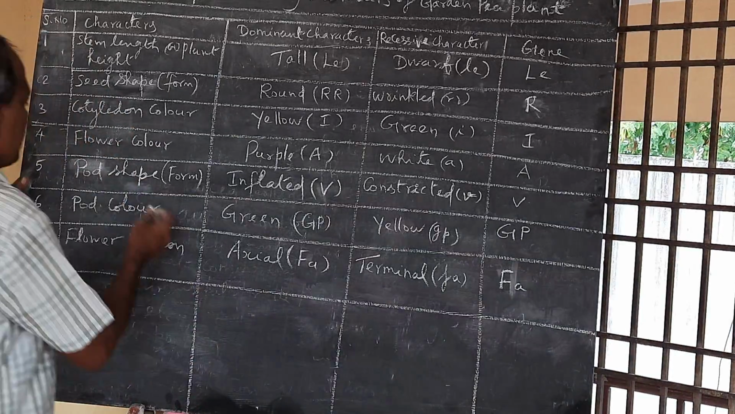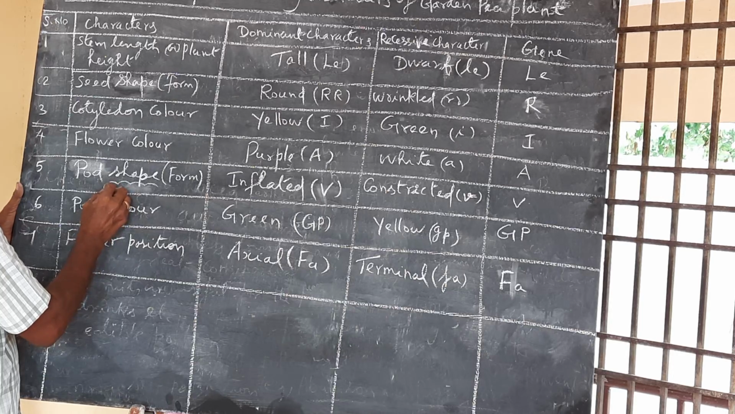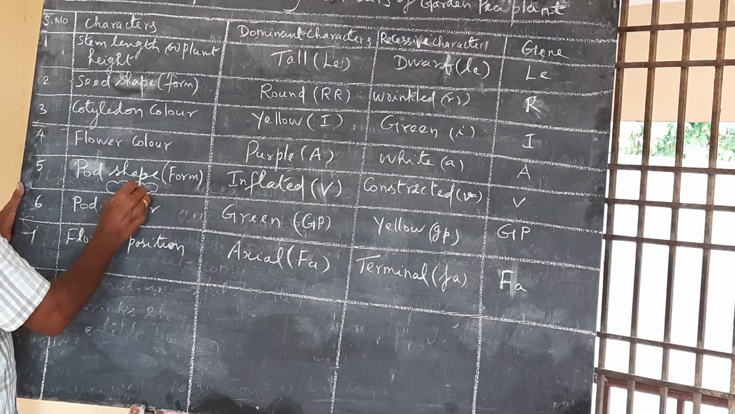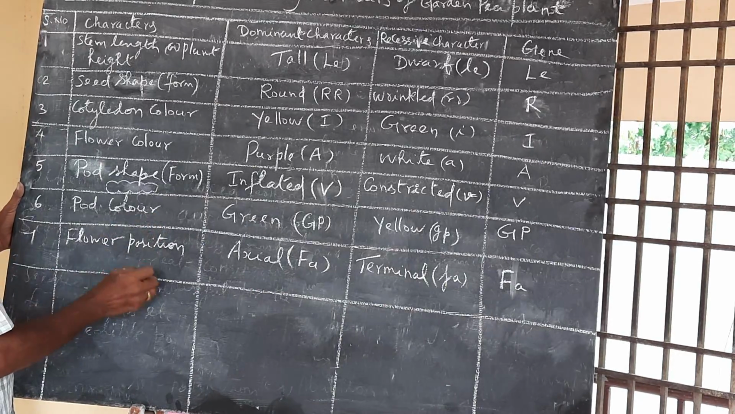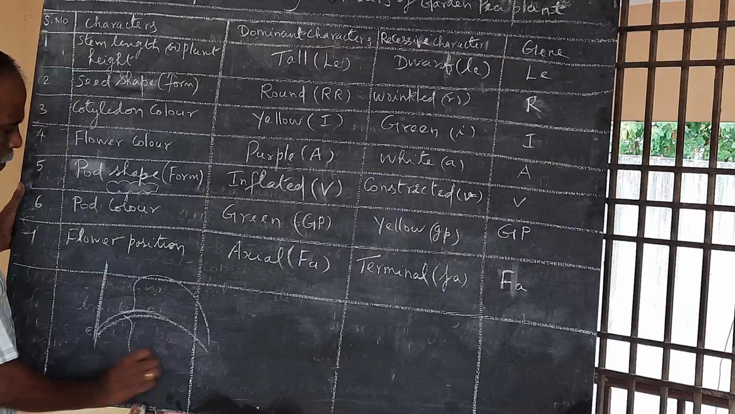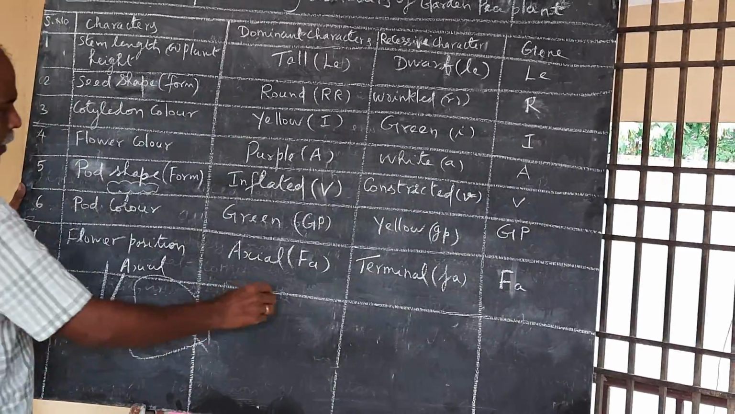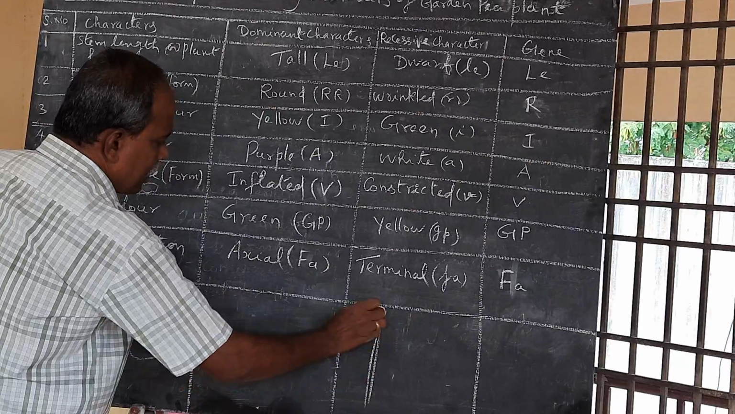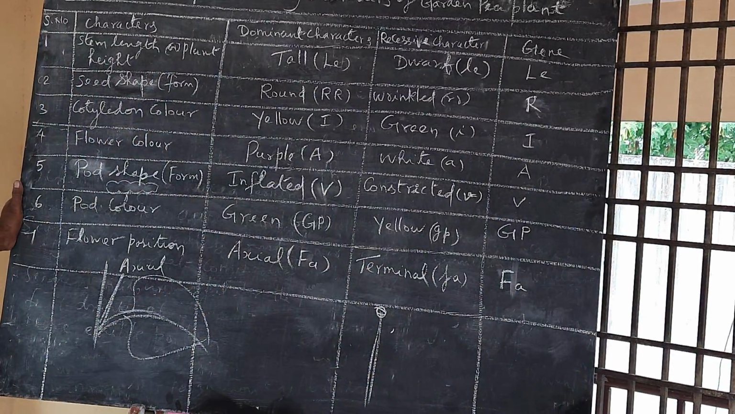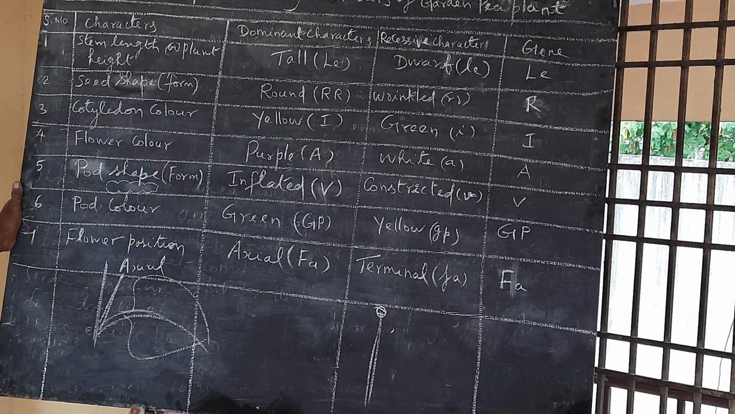Pod means a fruit. It will be like this fruit. This one is the pod; then pod shape, pod color. Flower position: this is axial, and when it is near the tip, it is terminal. Axial, terminal. These are the 7 pairs of contrasting characters found out by Mendel in the garden pea plant.